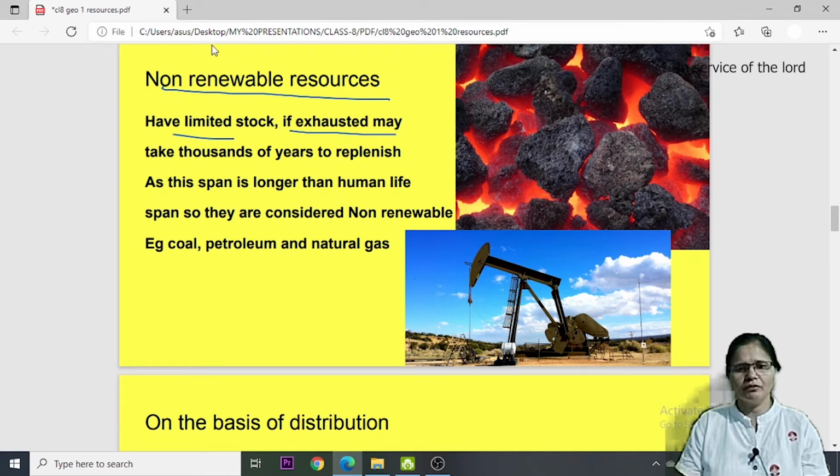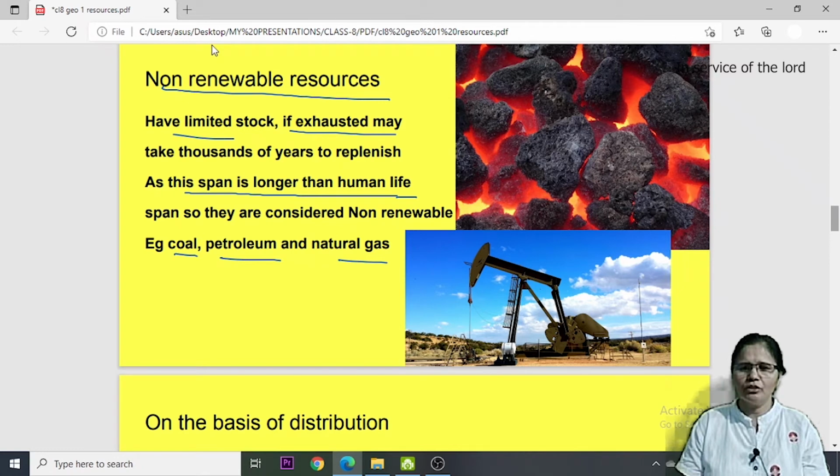For example, once all the coal fields are utilized, it will take thousands of years again to get coal accumulated at the same place. And human life is very short, so you cannot live 1,000 years to see it getting replenished. This is the reason these are known as non-renewable resources, because renewing them takes a lot of time. Examples are coal, petroleum and natural gas.